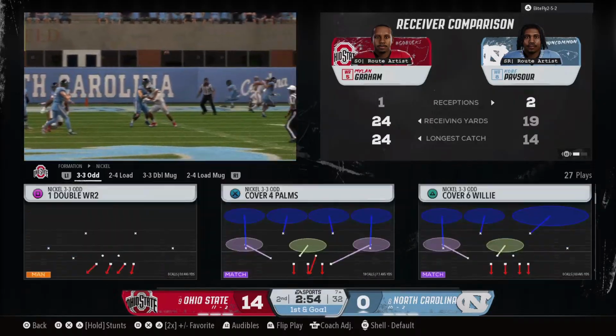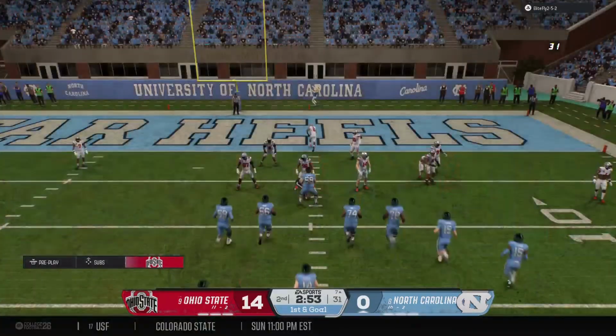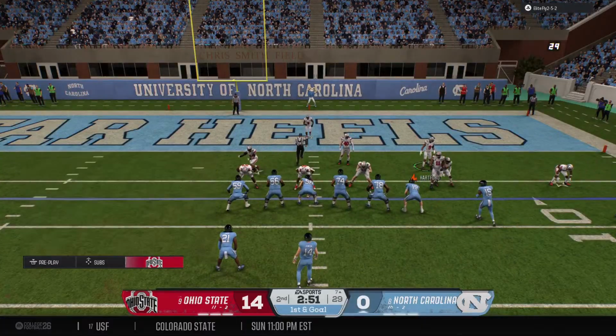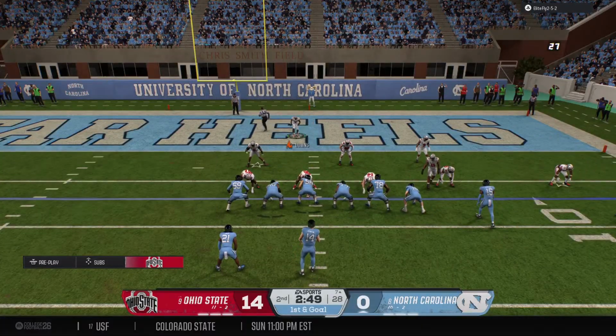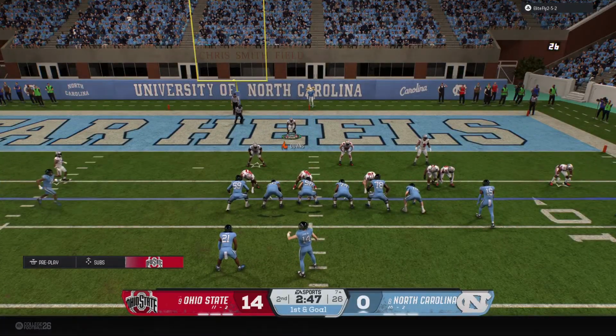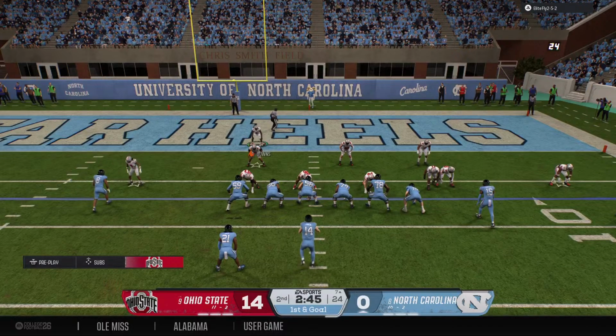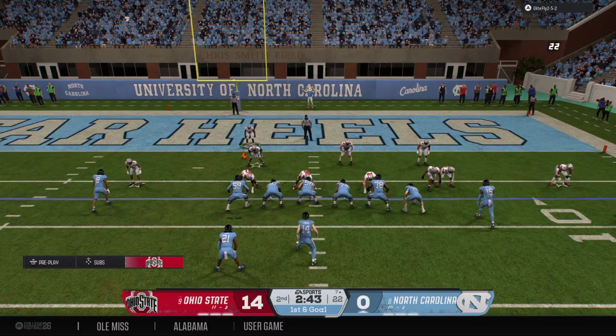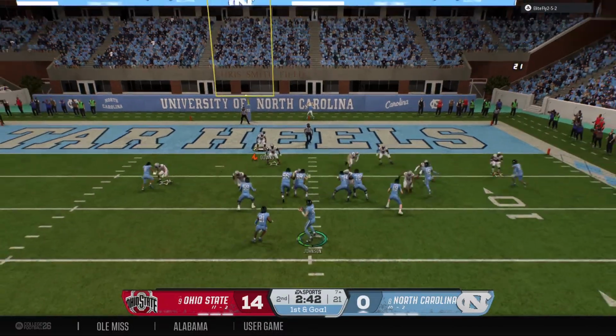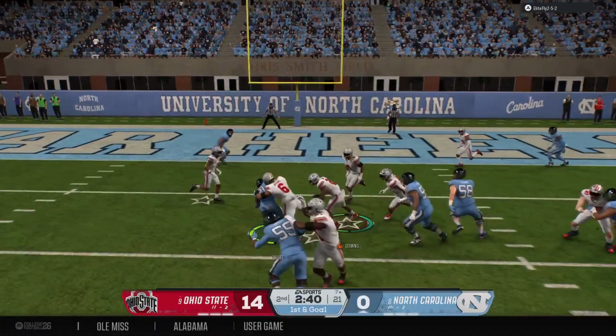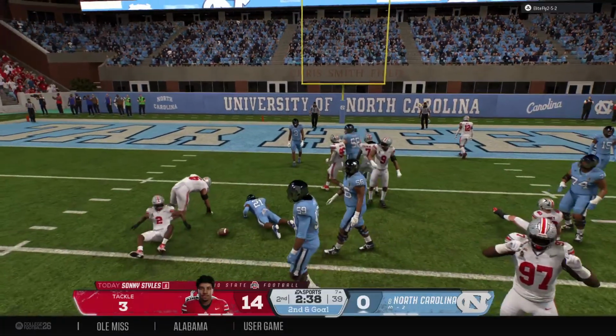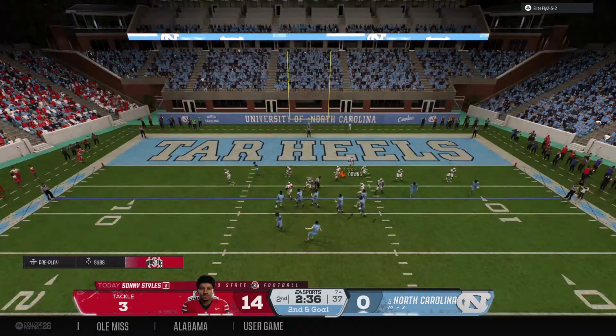Chris, how about the offensive balance these last couple plays we're seeing from these guys? Not only are they balanced, but the explosiveness. A big run followed up by a big play through the air, man, puts a lot of pressure on this defense. Keeps it on the draw. Try to run it up the middle, but get nothing.